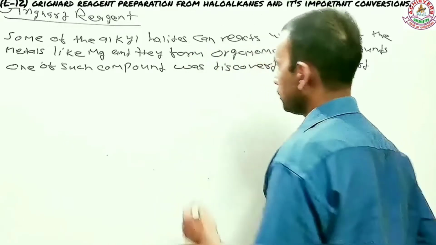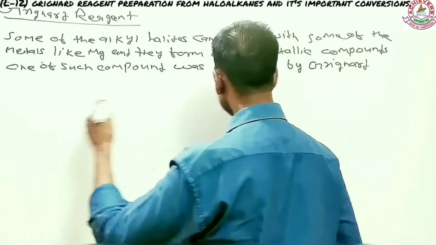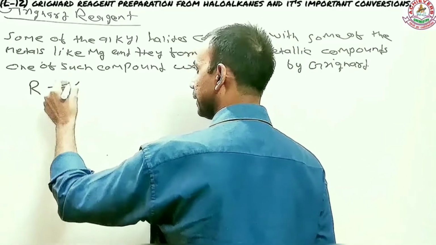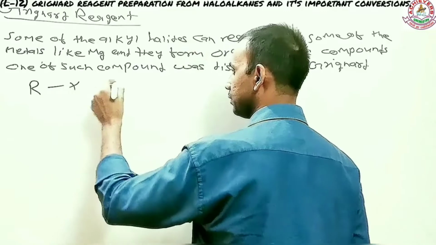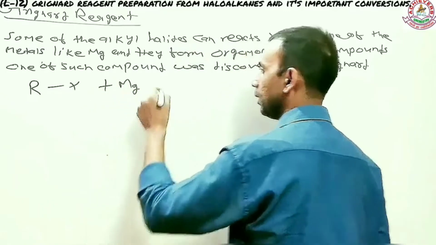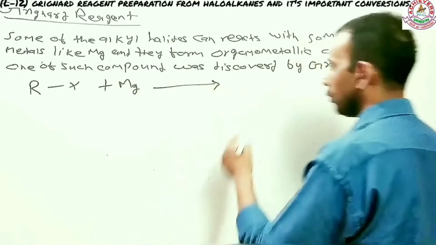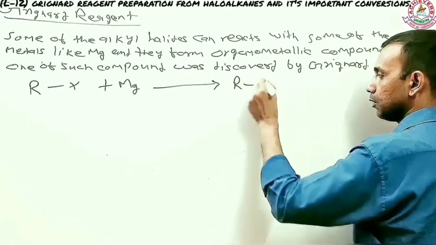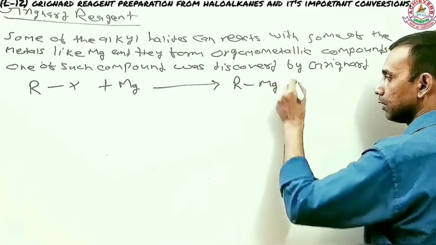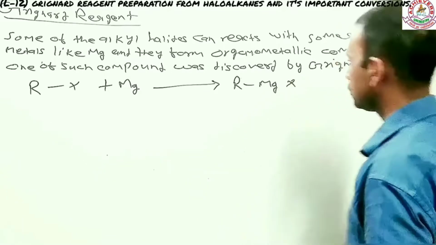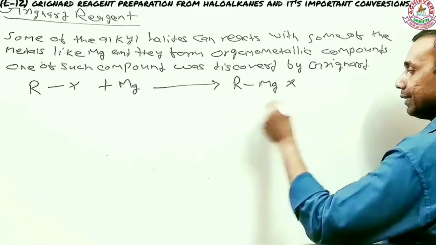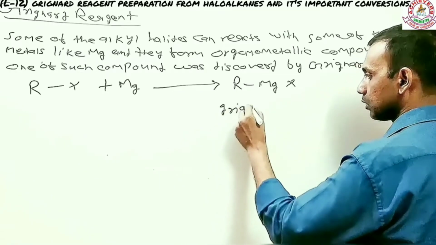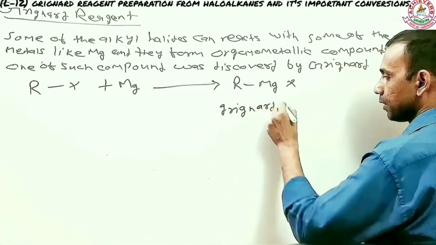What is specific about this particular compound? Let me take you through the example here. Suppose an alkyl halide like RX reacts with magnesium. They form alkyl magnesium halide, RMgX, and this is what is called Grignard reagent.